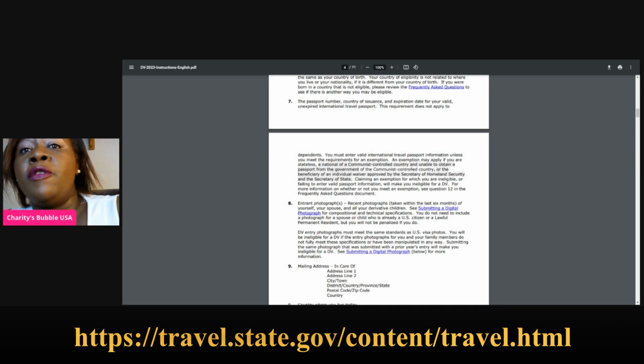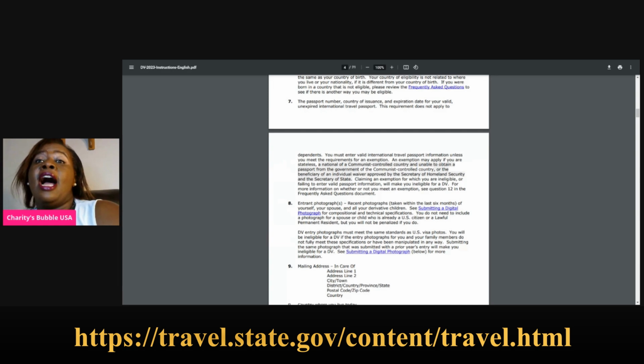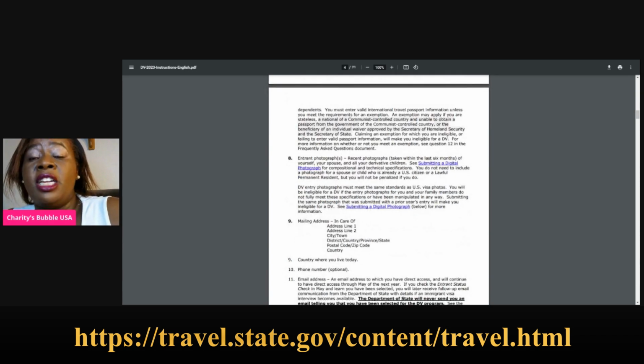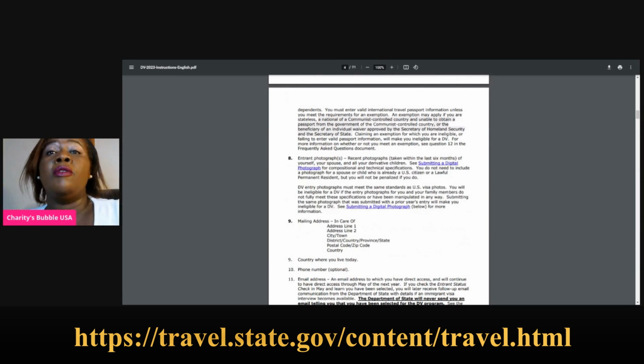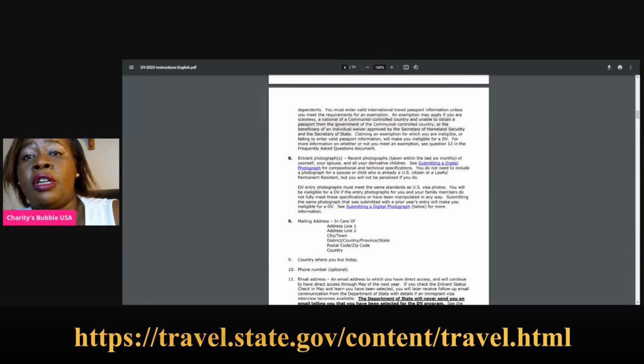An exemption may apply if you are stateless. A stateless person is a person who was born on an aeroplane, so they do not have a specific place where they were born. Or if you are from a communist-controlled country where maybe you cannot get a passport, or you are given a waiver or an exemption by the Secretary of Homeland Security, which is very rare. So that is very important about the passport. Make sure that you put the correct passport number, because if you make it wrong, it will look like it is fraudulent.